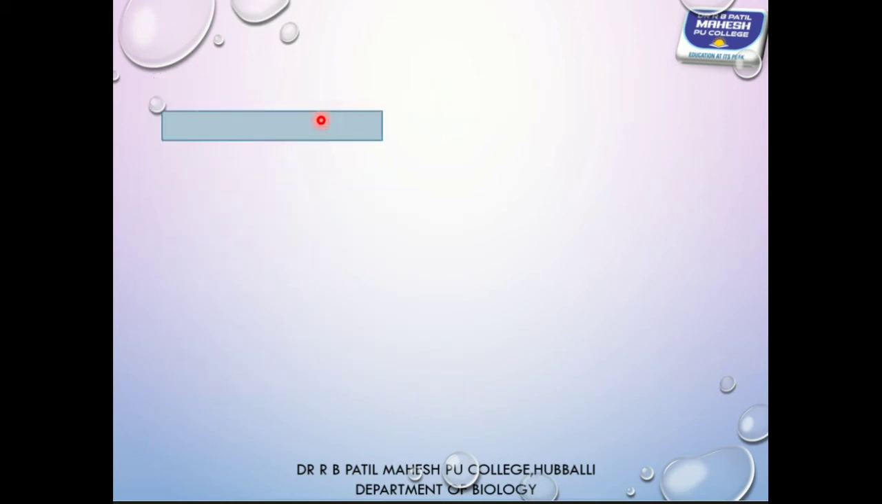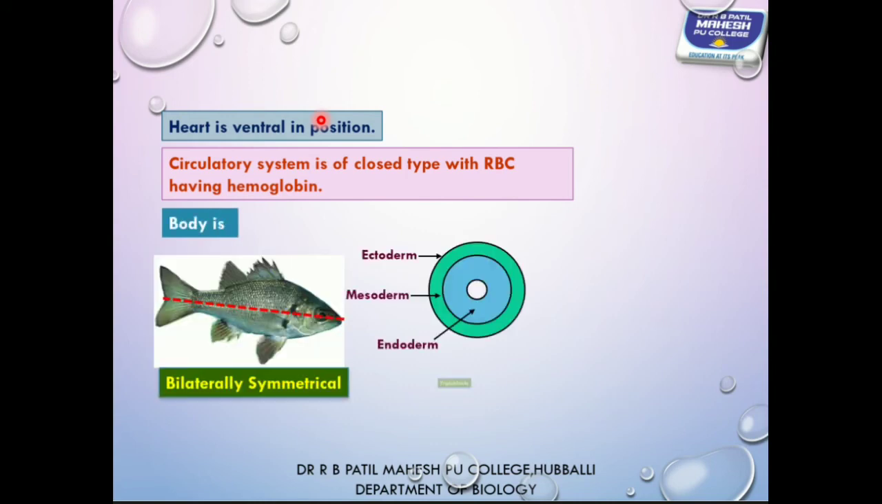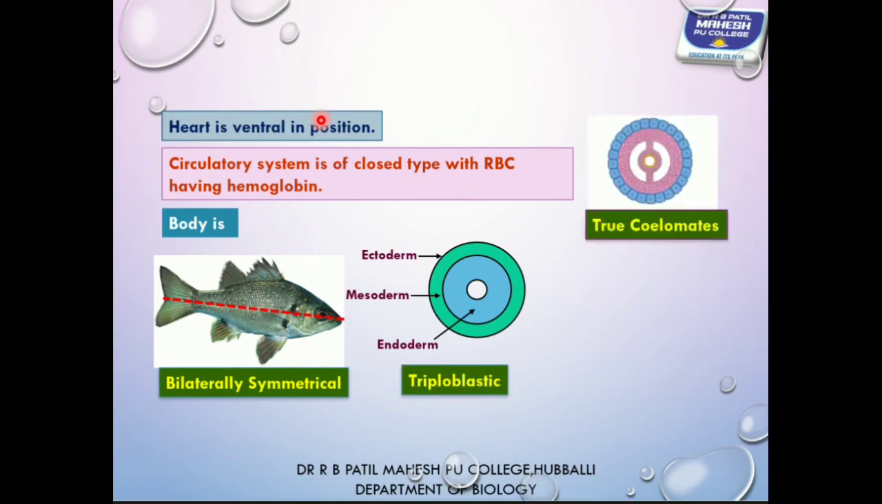Next one, heart is ventral in position in case of chordata, whereas in case of non-chordata or invertebrata, if heart is present, that is dorsal in position. Okay. So look at the body symmetry. They are bilaterally symmetrical, triploblastic, eucoelomates. These are some peculiar characteristic features of chordata.